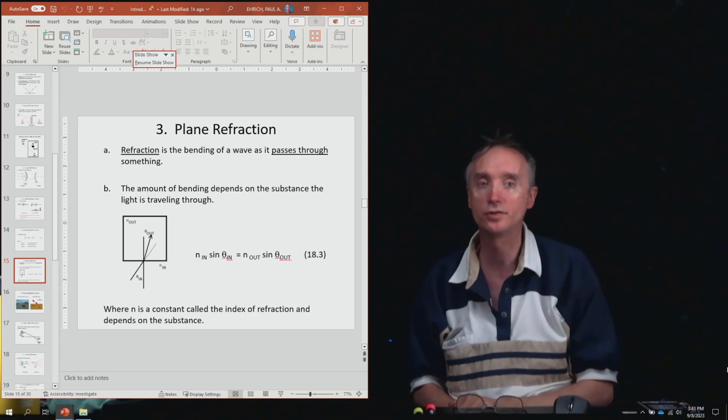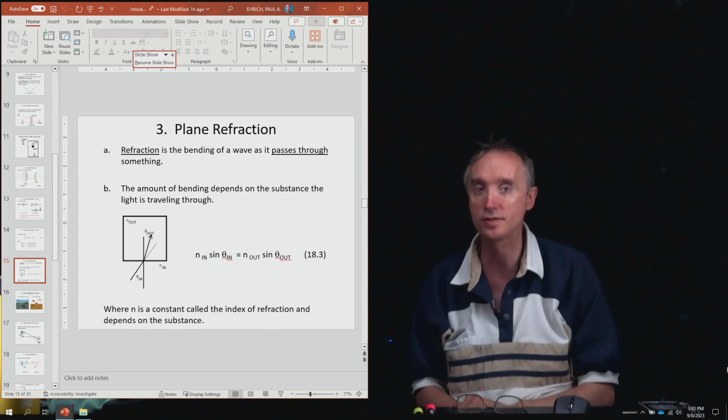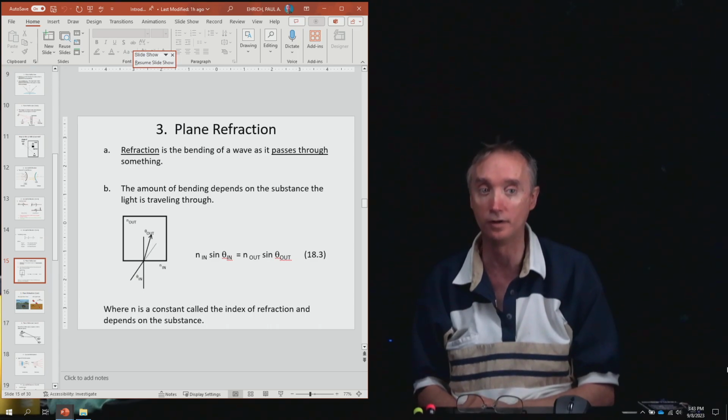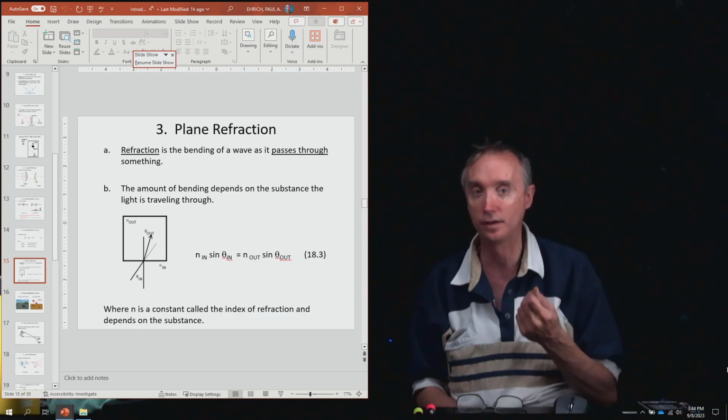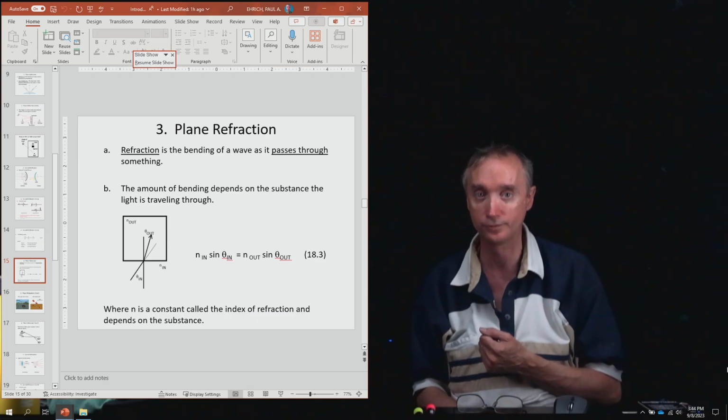Okay, now we want to talk about the concept of refraction. The definition of refraction is the bending of a wave as it goes through something. Reflection was the bending of a wave when it bounces off of something. Now we're going to go through something, and light is going to bend depending on what the substances are that the light is traveling through.